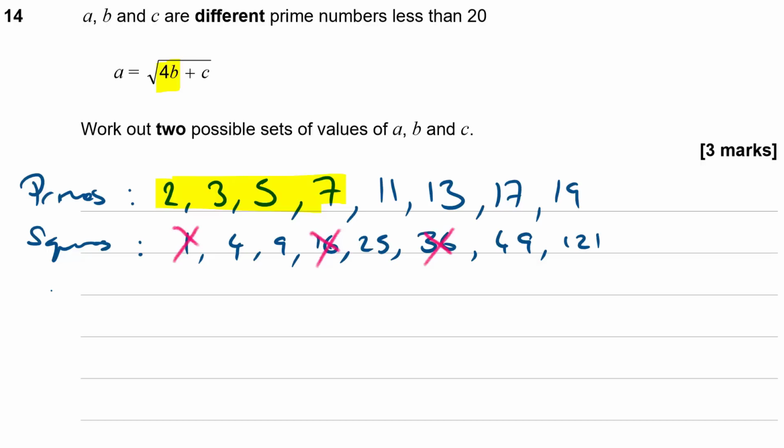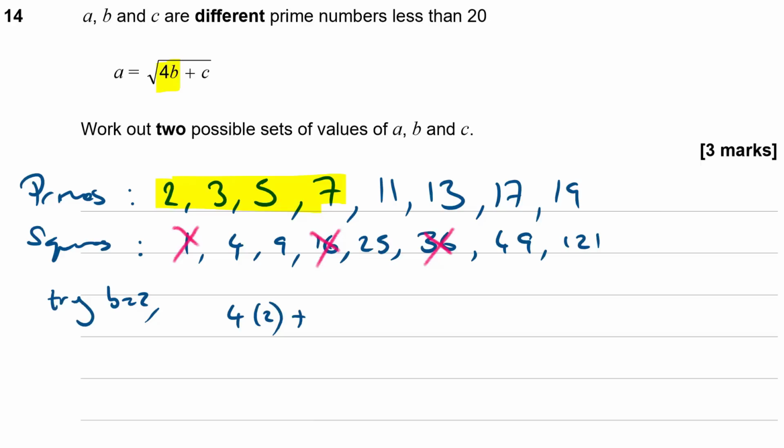Let's try B is 2. So 4 lots of 2 is 8. Now can we pick another prime number to add to 8 in order to get one of our squares that we're looking for? Okay, so let's go through. 8 plus 3 would be 11. No. 8 plus 5 would be 13.